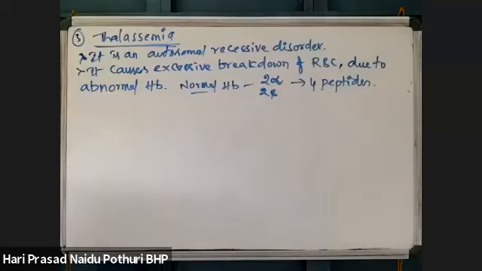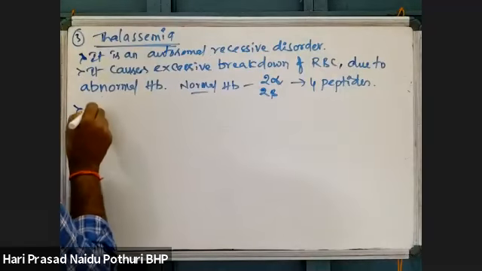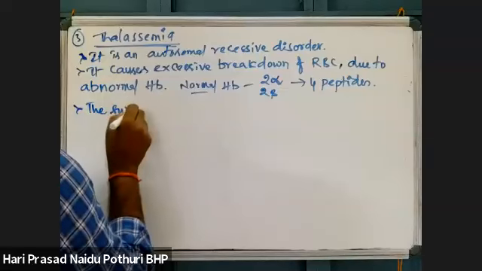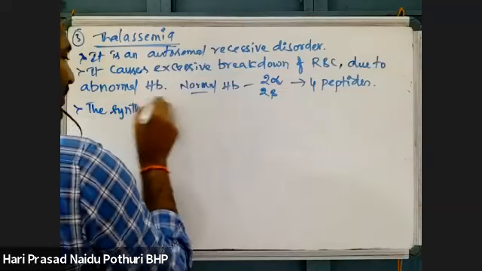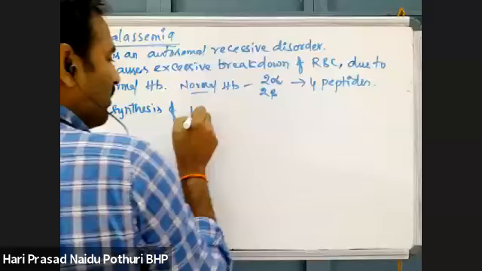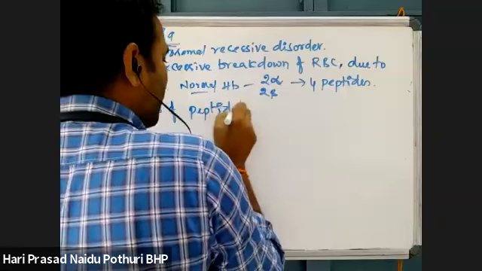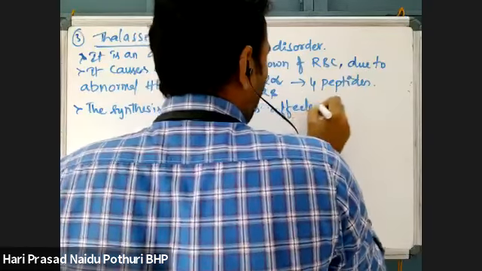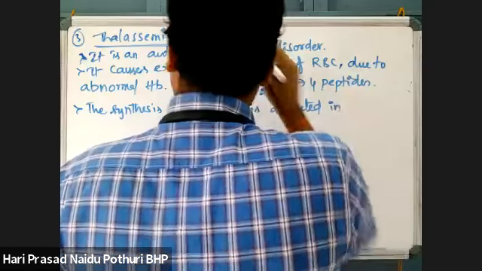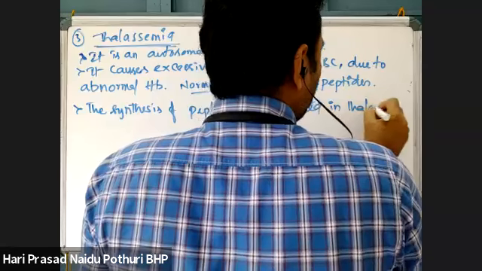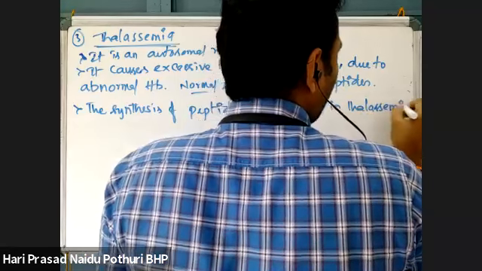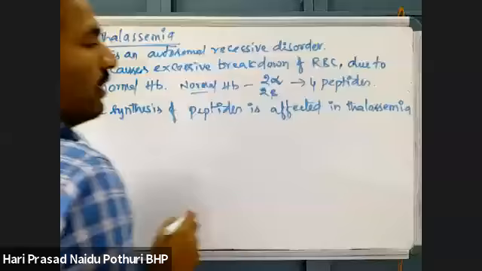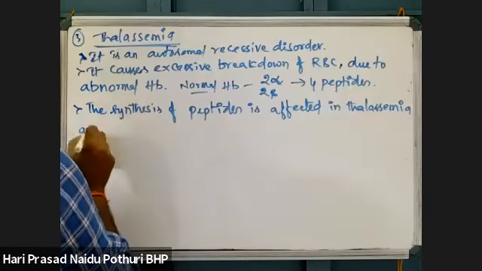But the synthesis of these peptides is affected in thalassemia. Thalassemia is a condition where the synthesis of hemoglobin is affected and